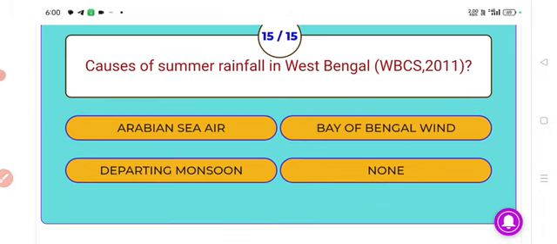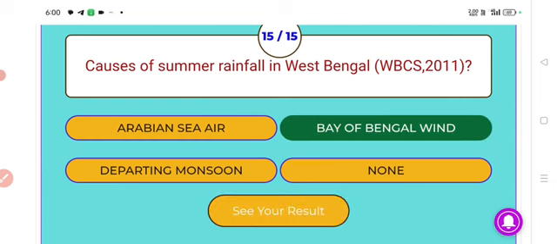Next. Causes of summer rainfall in West Bengal. Answer Bay of Bengal wind. Causes of summer rainfall in West Bengal.